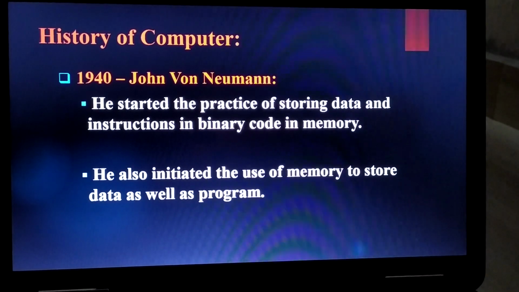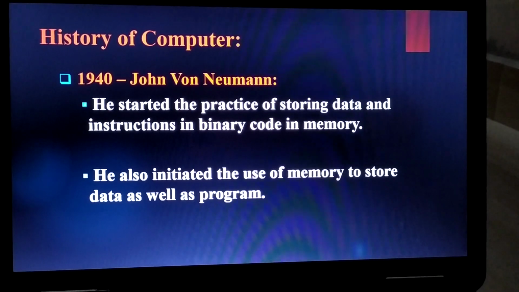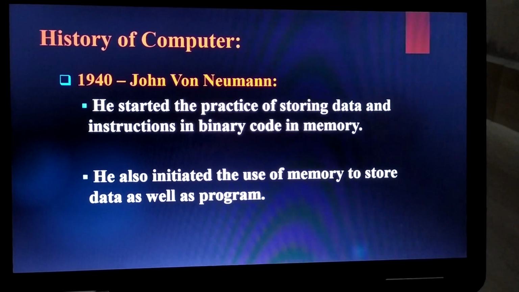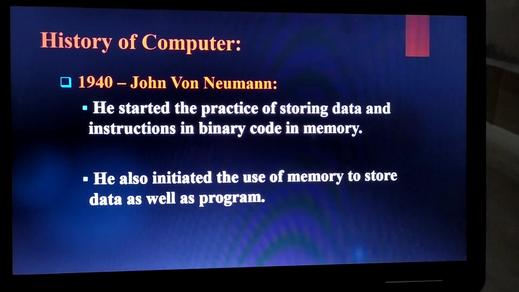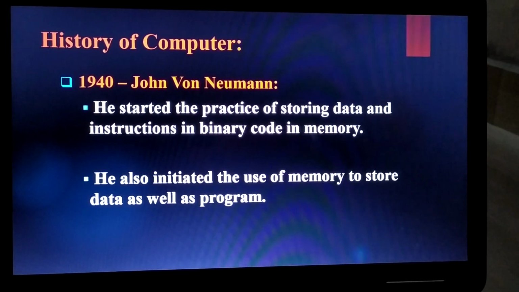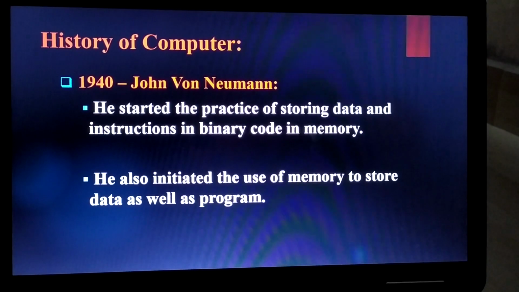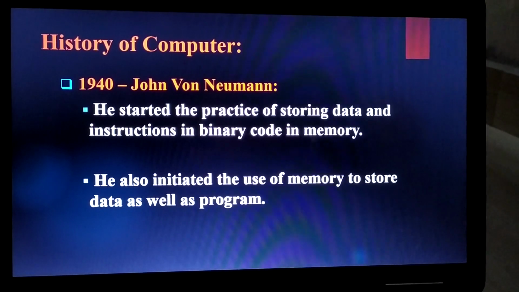He also initiated the use of memory to store data as well as programs.